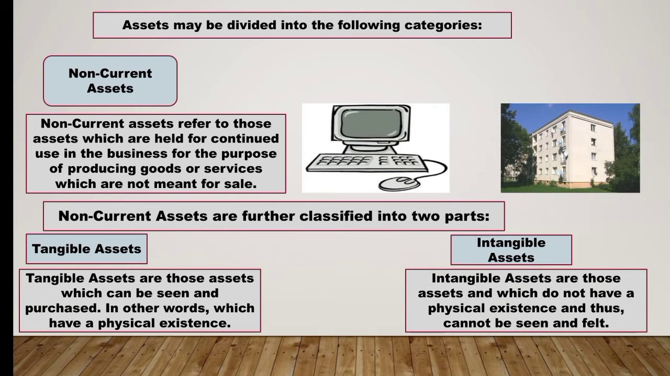So tangible, we know anything which we can see or touch, that is tangible. The tangible assets are those assets which can be seen and touched, in other words which have a physical existence. The tangible assets here can be machinery, computer, furniture, motor vehicle, etc. These are some tangible assets. Now intangible assets means these are the assets which do not have physical existence and thus they cannot be seen or felt. Only their presence can be felt.